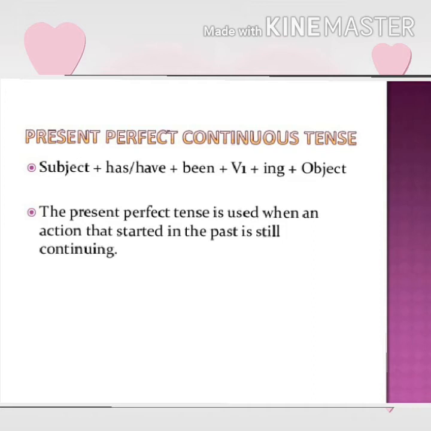And now let's see present perfect continuous tense. It is the last subtense of present tense. Here is the structure given. First we have to use subject plus has, have plus been plus first form with ing plus object. Present perfect continuous tense is used when an action that started in the past is still continuing.